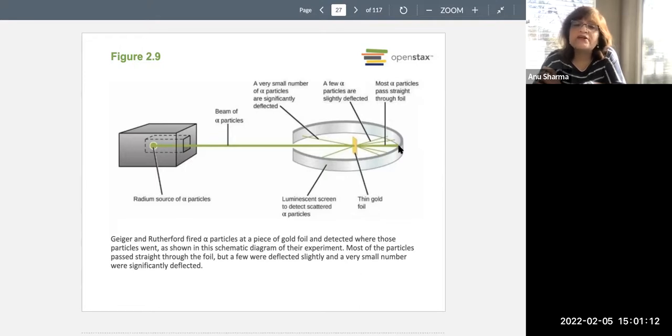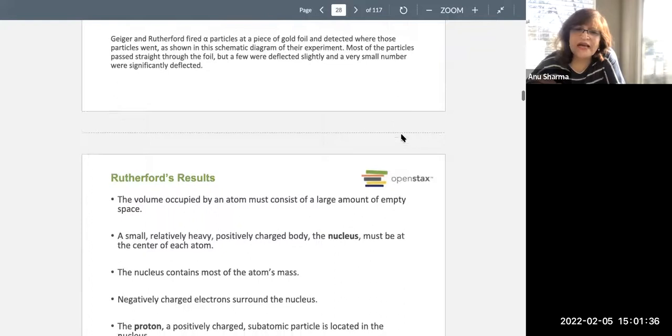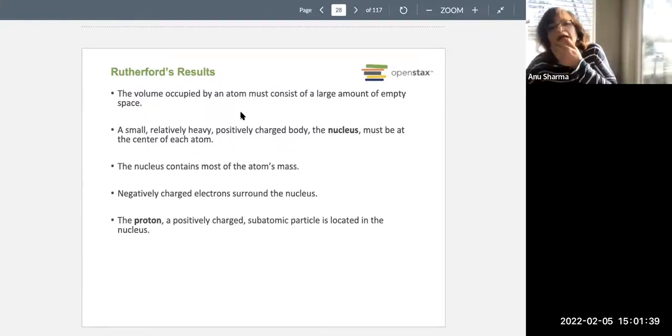So that is how they got deflected at a very large angle. But the ones that barely touched the side or the corner or the periphery of the round object, something inside the atoms, and that is obviously the nucleus, they touched it, and then they got deflected at an angle. So that was the discovery of Rutherford's, that the majority of the volume of the atom consists of empty space. Then a small, relatively heavy and positively charged body called a nucleus, it's the center of